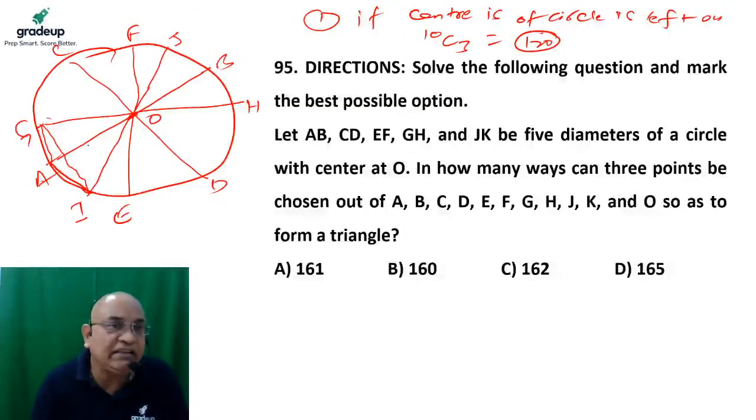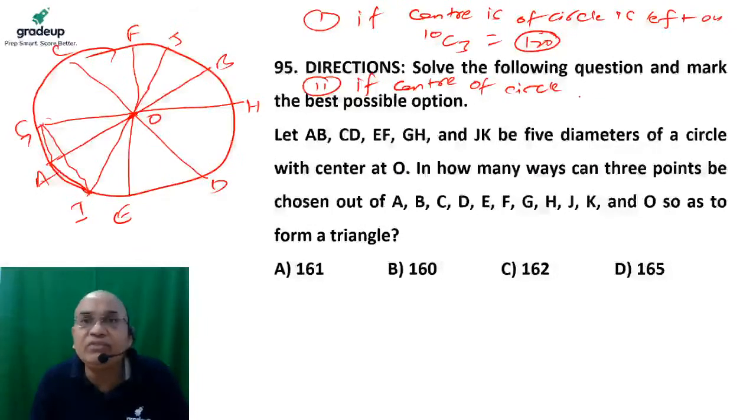So I can pick any 3. Let's say A, G and I. I picked them, I can form a triangle. So any 3 out of 10. If I pick, then 120 triangles are bound to happen. There is a second case. If the center of the circle is chosen.